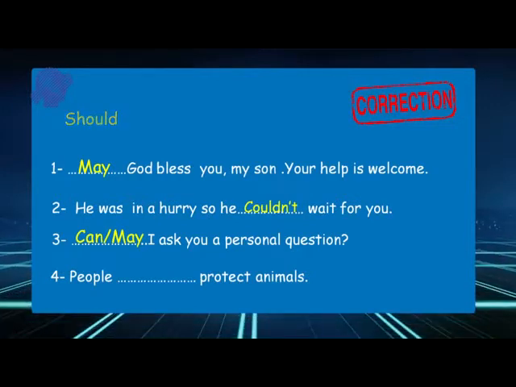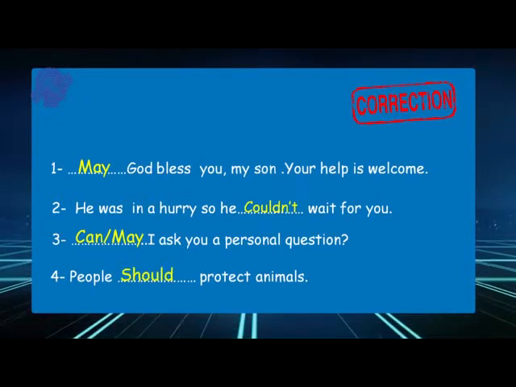Number 4, people should protect animals, endangered animals. Remember, should is used to express obligation. All right? So, that's for this activity. Let's move to the next part.